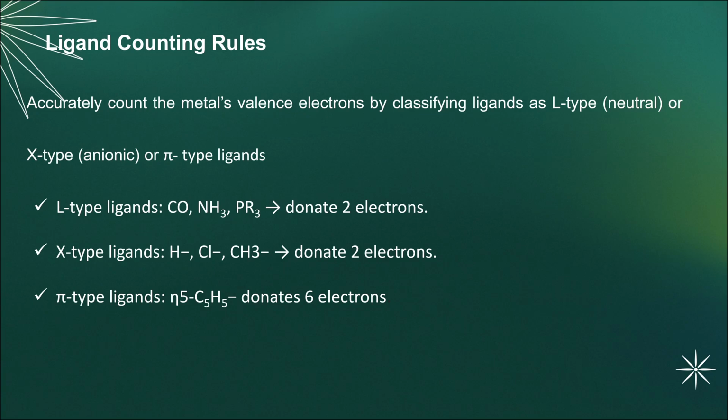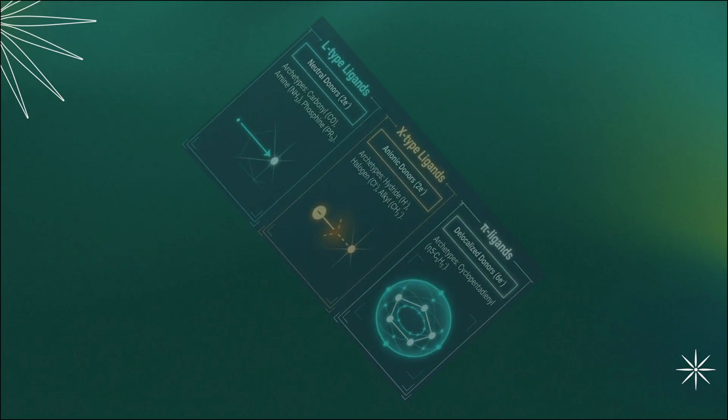Accurately count the metal valence electrons by classifying the ligands as L type, or neutral, X type, or anionic, or pi type ligands. L type ligands, some examples of which are carbonyl, amine, and PR3, donate 2 electrons. X type ligands, where you have H minus, Cl minus, CH3, donate 2 electrons. Pi type ligands, like cyclopentadienyl ligands, donate 6 electrons.